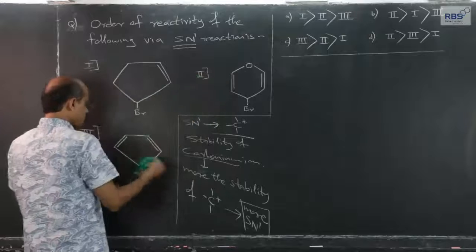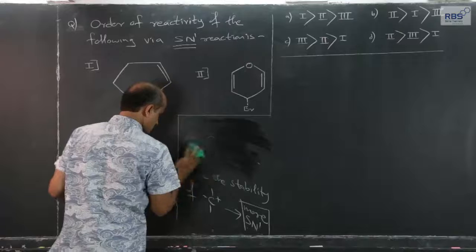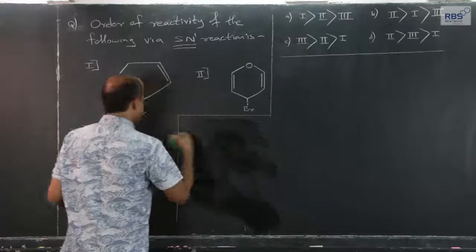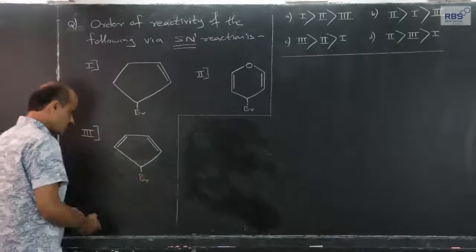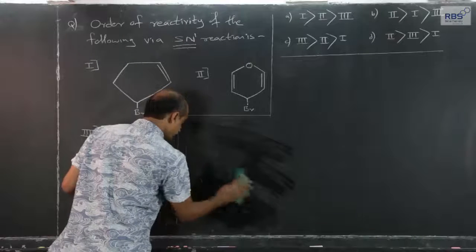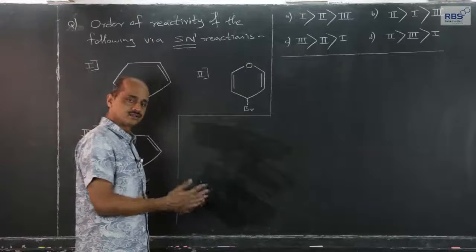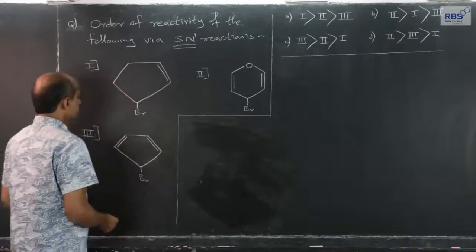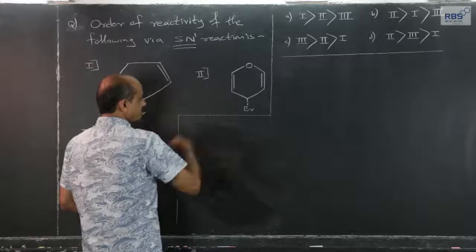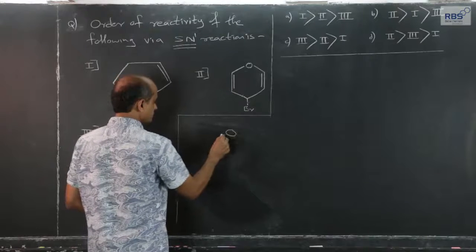So, this much we should be knowing, and now among the three options, first breaking, which is a slow step, giving rise to carbonium ion. So, among the carbonium ions, after heterolysis of all the three, which among the three carbonium ions is most stable and which one is least? Order. If this gets converted into carbonium ion, let me write it here.